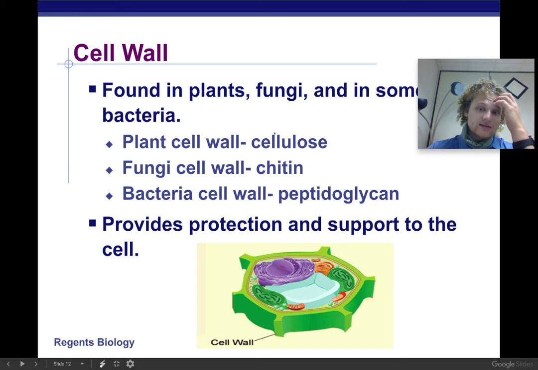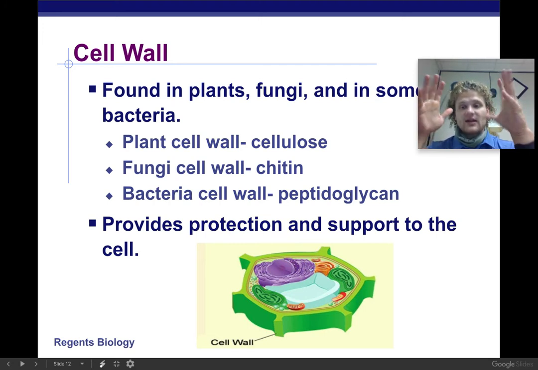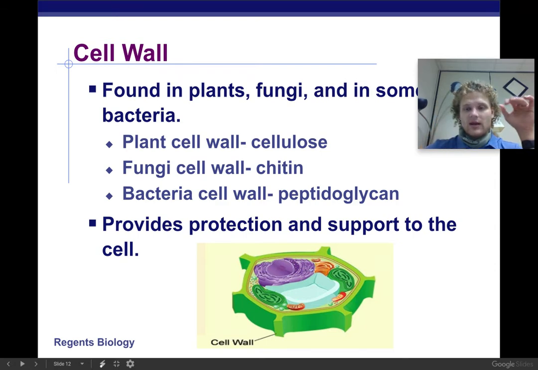Okay, so it's made of cellulose. Fungi also have this, made of chitin, and then bacteria have a peptidoglycan cell wall. Okay, the cell wall is mainly made just to protect the cell, keep things that it wants to keep inside, and then also give it a rigid structure so that our plants can actually stand up straight. Okay, especially when we actually have water in the cell.